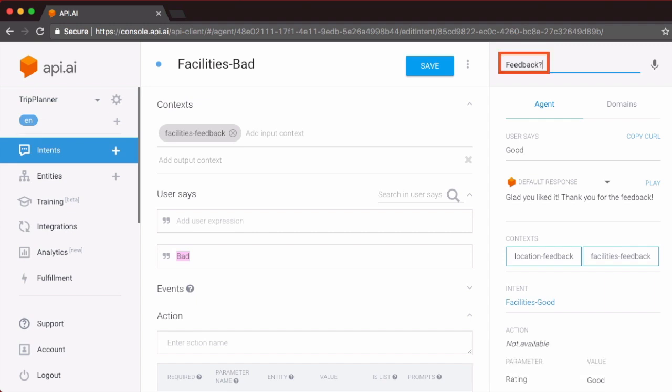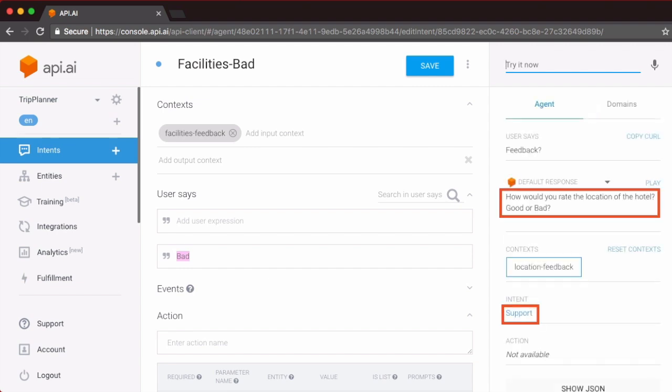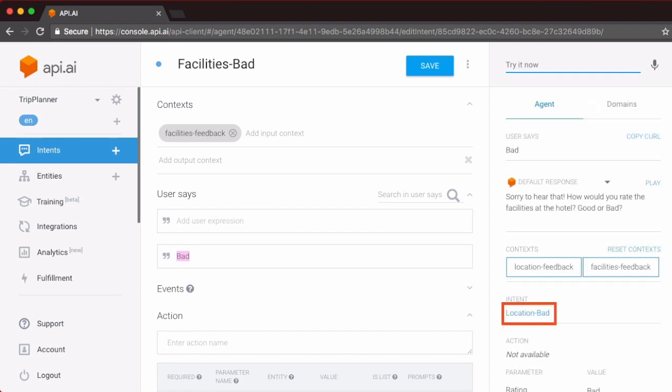Let's start off with the entry point. We say feedback, and this triggers our support intent that immediately asks us, how would you rate the location of the hotel, good or bad? We are going to shake it up a bit this time. So I'm going to go ahead and say that the hotel was bad. The location was bad. I wasn't happy, which means now the location bad intent will be triggered.